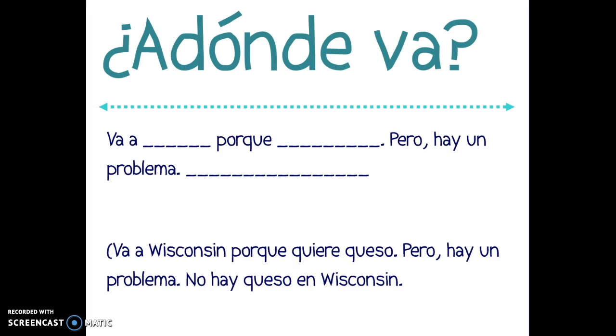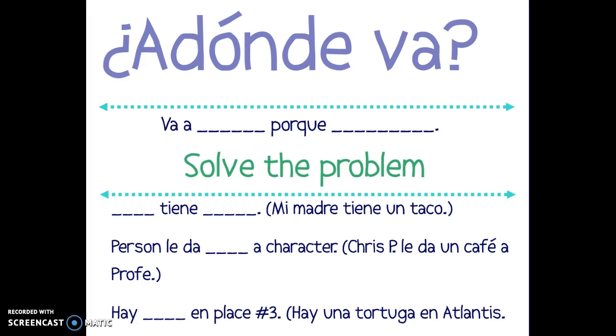Same thing here. ¿Qué hace la persona? What does the person do after going to the first place? And ¿a dónde va? Where does he or she go? Same thing here. Have the character go to another person or place because he or she wants to solve the problem. But unfortunately, he or she is unsuccessful once again here. In the last blank, you can say no hay, the thing he or she is looking for in that place.